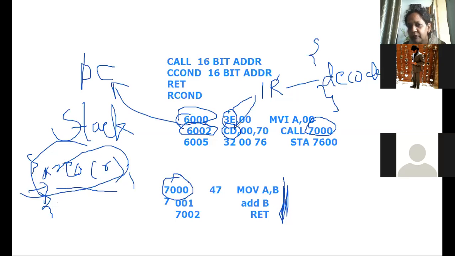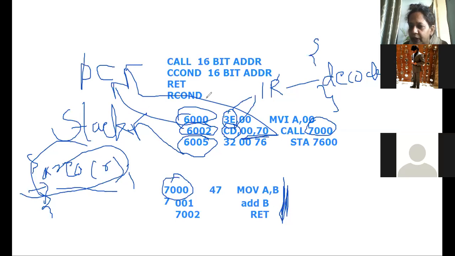Correct? So when the CD goes in IR and is decoded by the decoder, this is a 3-byte instruction, and it knows that. This particular address is pushed on the stack by the microprocessor internally, and this particular address will be now transferred to the program counter.